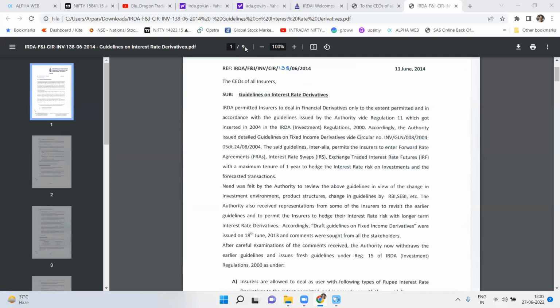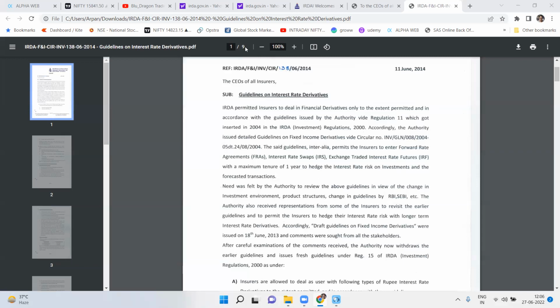Anyway, coming back to the circular, because of those changes in condition and because of the representation received, IRDA revised and issued a draft guideline on 18 June 2013, and then based on the feedback received from different industry participants, IRDA revoked the previous guidelines and reissued fresh guidelines, which is as per regulation 15 of the investment regulation.